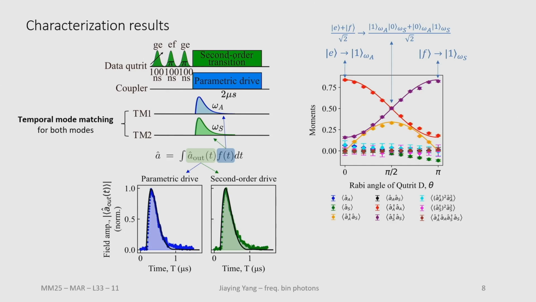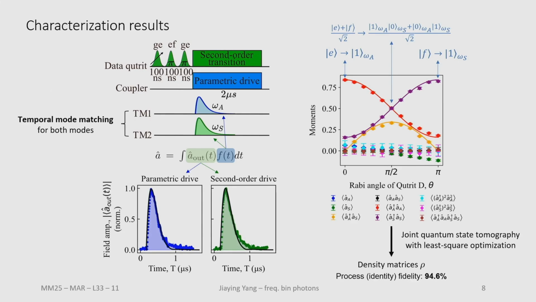Here, as a function of the preparation pulse, if we prepare our state fully in the excited state, it means that we will emit a full photon into the antisymmetric frequency, and if we prepare it fully in F, we will emit a full photon in the symmetric frequency. And if we start from something in between, we will have the highest cross-correlated moment because we have this maximum entanglement. And from here we do state tomography and get our density matrix reconstructed. And from the density matrix we have also been doing process tomography and reach a fidelity of 95%.